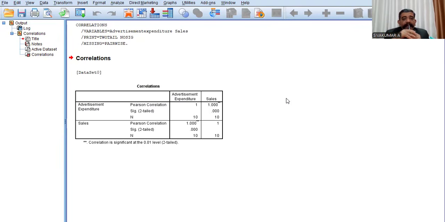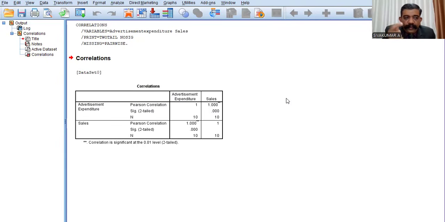Here you can see the SIG value, which appears in every test on the SPSS screen. You have to type the SIG value. Here the SIG value is 0.000. That value is known as the P value. You have to write here that the P value is 0.000.